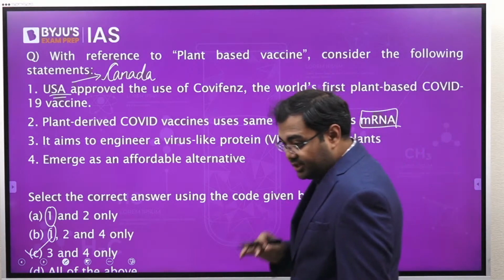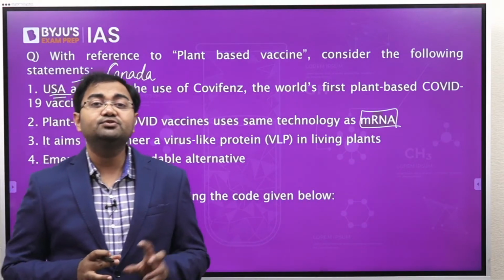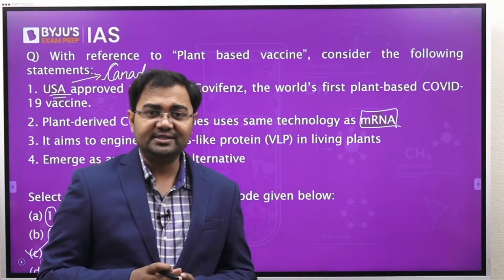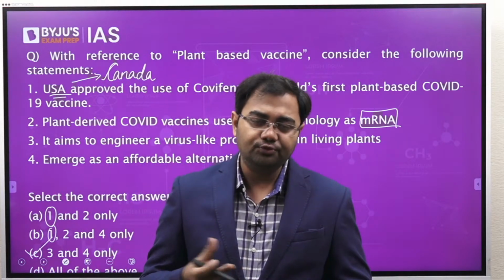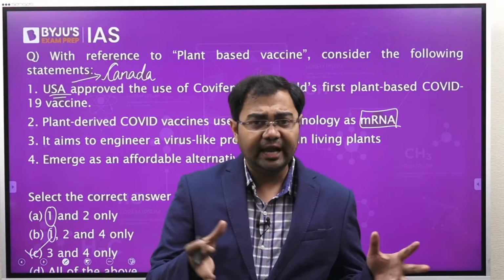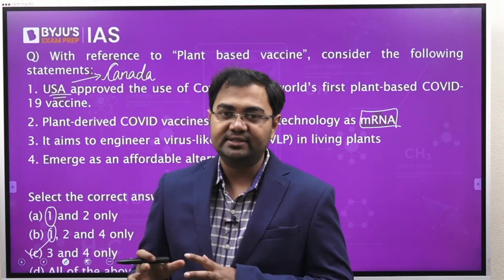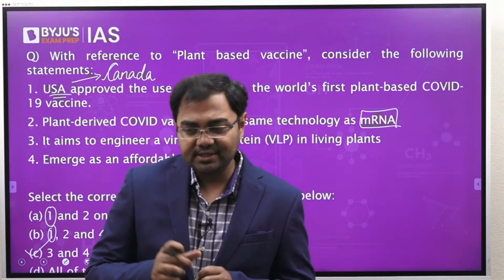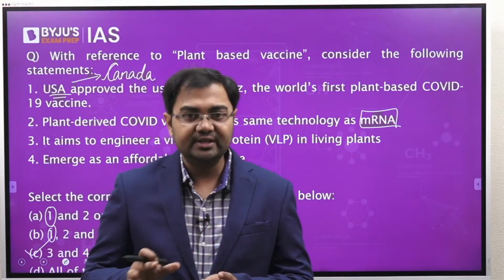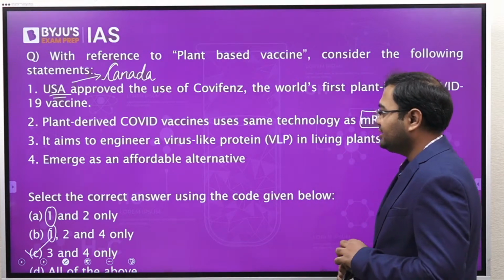No, they have nothing to do with messenger RNAs, and there is only one specific type of vaccine which uses mRNA, the mRNA vaccines used in the case of COVID-19 by companies like Pfizer, Moderna, etc. So these plant-based vaccines have nothing to do with mRNA vaccines, and their mechanism is nowhere similar to them. So second statement definitely is also wrong.